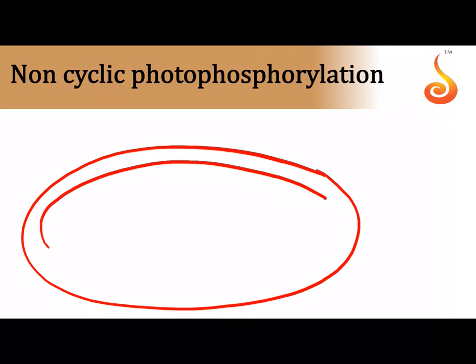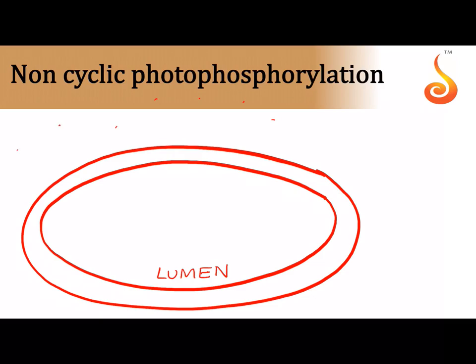the thylakoid with the membrane and the thylakoid lumen and the stroma. So this is the lumen, and whatever dots you see everywhere around the thylakoid is the stroma. Now why I am showing this again is to tell you about another very important process that happens in non-cyclic photophosphorylation.